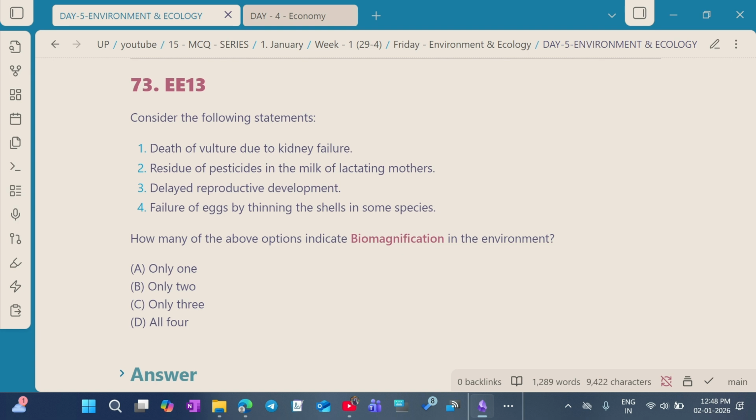Question number 13. Consider the following statements. Statement 1. Death of vultures due to kidney failure. Statement 2. Presence of pesticides in the milk of lactating mothers. Statement 3. Delayed reproductive development. Statement 4. Failure of eggs by thinning of the shells in some species. So, how many of the above options indicate biomagnification in the environment?